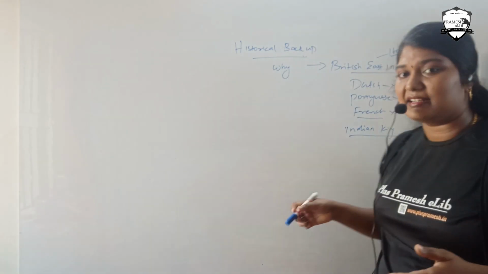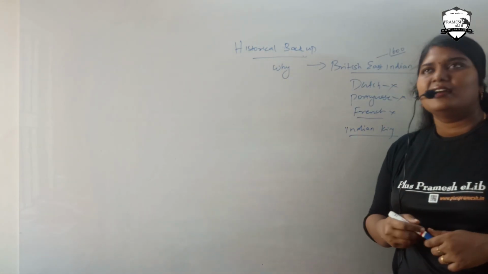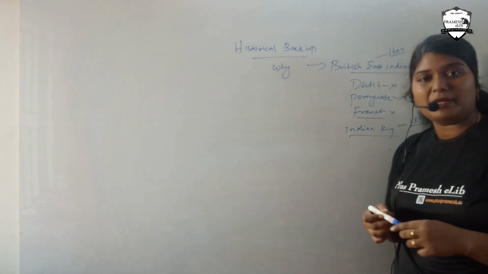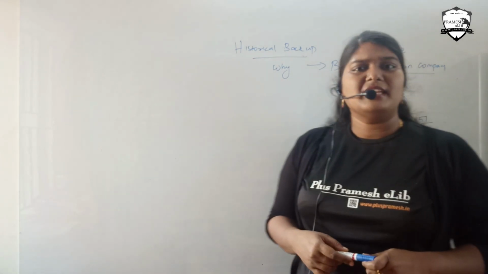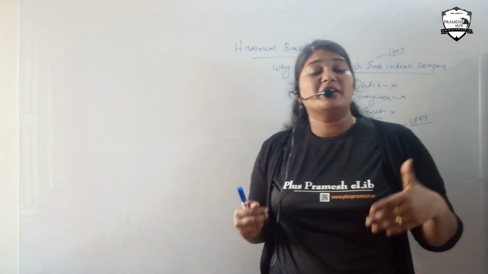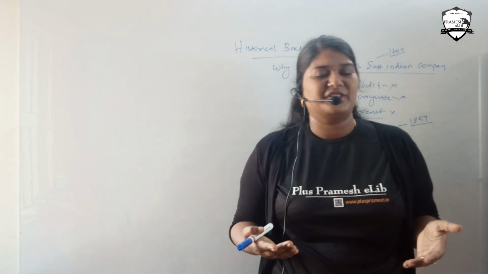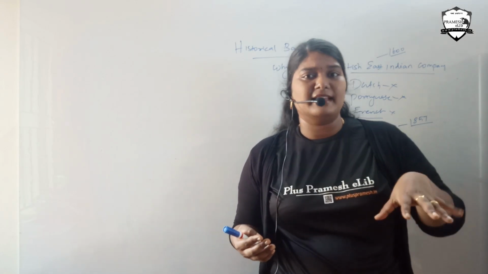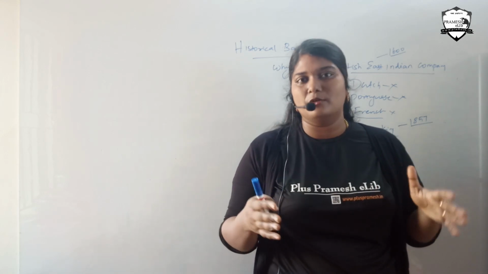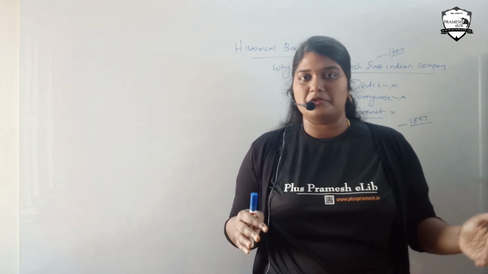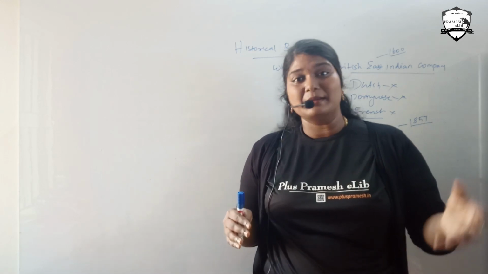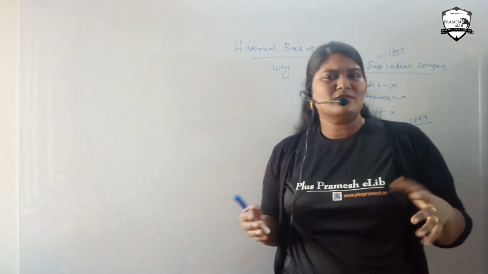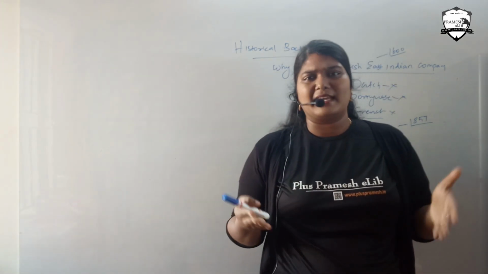Once they started giving the full-fledged administration, in 1857, initially our people had a tendency that we were conquered by many foreign rulers. They actually came to India, and after a few years they would think of India as their own country and do something good for the people. So people were used to it, and actually thought the British would also be the same way. Once they came into India, they would also give a good life for people.